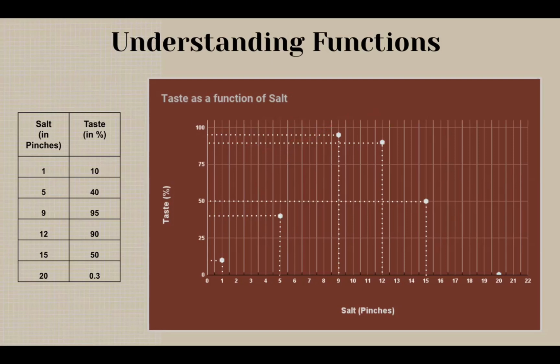The puppy realizes that adding more salt is probably going to be a waste of effort, but it is excited by the idea of plotting this graph of taste as a function of salt. So it adds more salt, and as expected, humans say that the taste is getting worse. And at 20 pinches, the human basically reports that the salad is completely inedible now with too much salt. So the human gives it a near 0% taste, as you can see here.